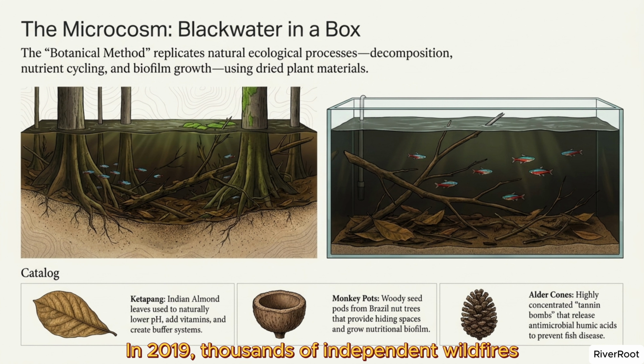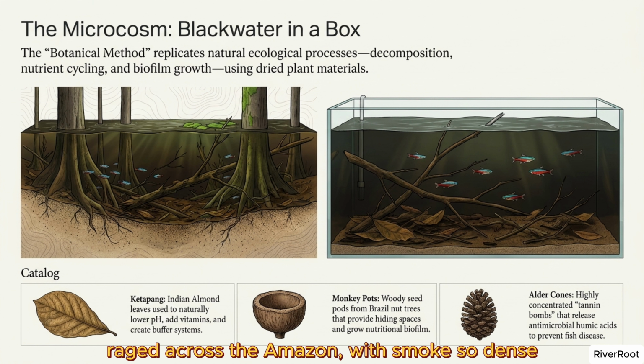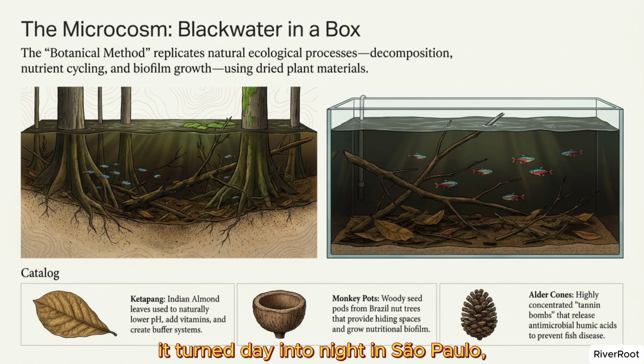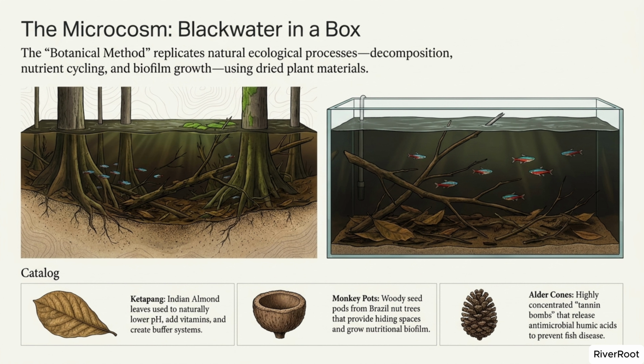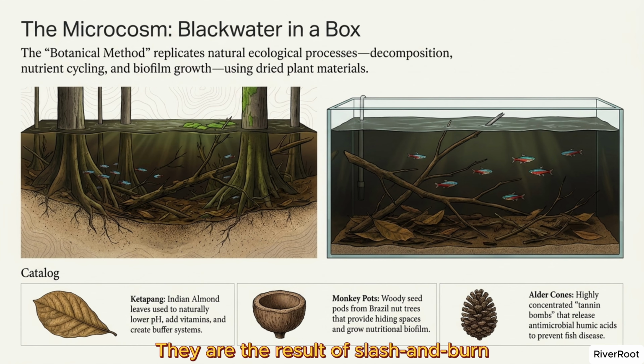The engine is under threat. In 2019, thousands of independent wildfires raged across the Amazon, with smoke so dense it turned day into night in São Paulo, 2,800 kilometers away. These fires are not natural. They are the result of slash-and-burn agriculture and land clearing, disrupting the moisture recycling aerial rivers that sustain the Blackwater flow.